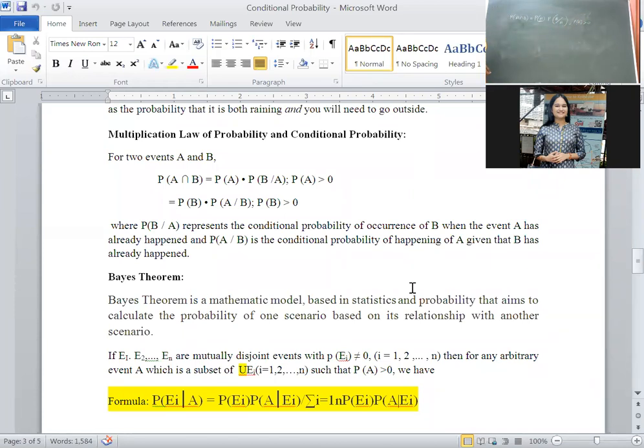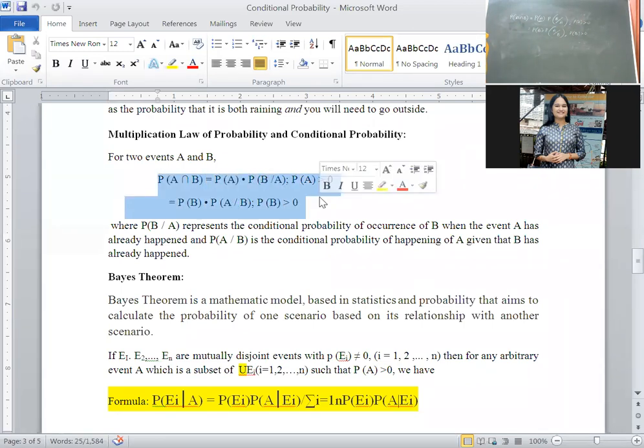In the other case, the assumption is that the event B has happened earlier, and later A, provided the probability of B is greater than 0. For two events, go through the sentence.